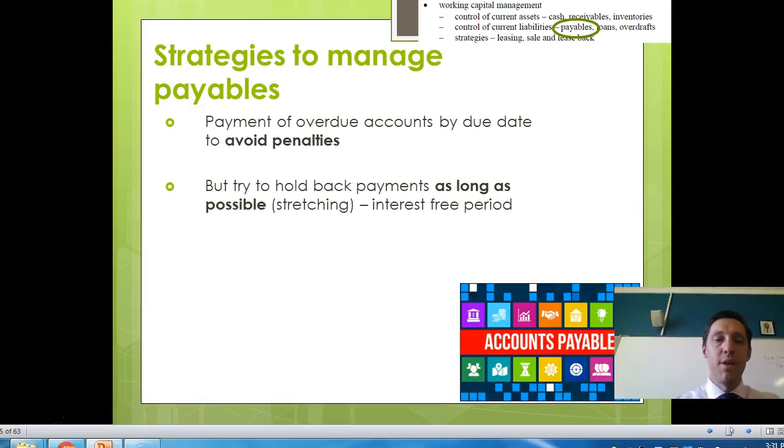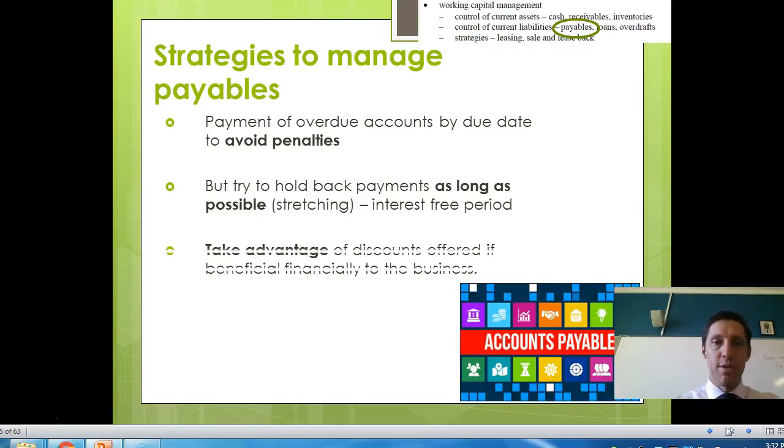So how might they manage their payables? That might be making sure they pay overdue accounts by the due date, so that you're not incurring financial penalties, because the last thing a business wants to do is to incur a penalty when they do have the money available that they're just trying to pay as late as possible. Secondly, they might try to hold back payments as long as possible. So like I said earlier, if payment is due on a 30-day basis, pay on day 29. You're completely entitled to do that.